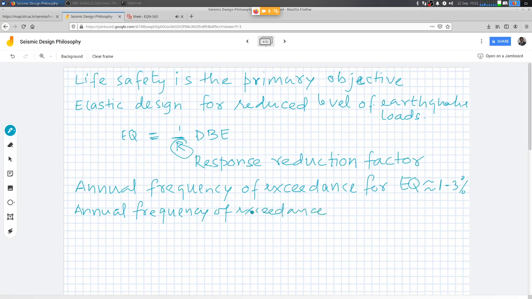The annual frequency of accidents for dead load is of the order of 0.01%. So you get the idea that resistance for dead load is absolutely critical. The structure will collapse if the dead load resistance is lost. It cannot stand on its own, right?